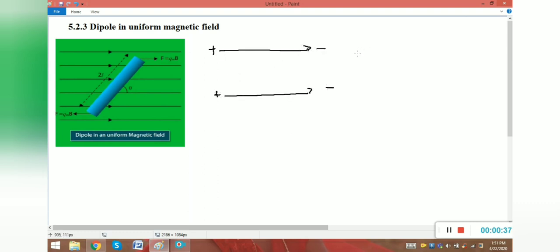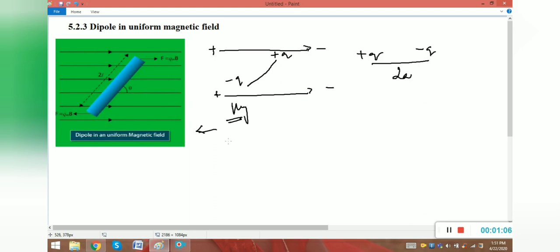What is a dipole? Equal and opposite charges separated by a distance 2a. If we place a dipole in this electric field, the dipole will align in this direction, right? We have already seen those topics in our class. It will align in this manner, which is similar to this diagram.